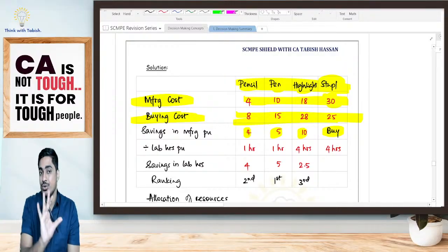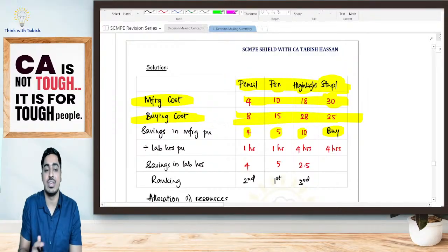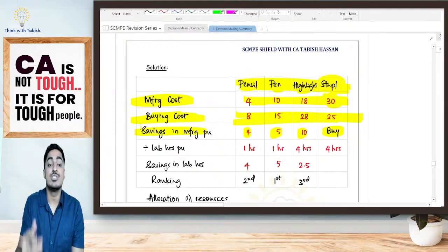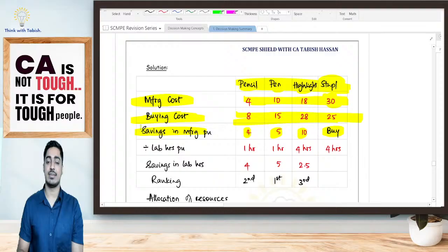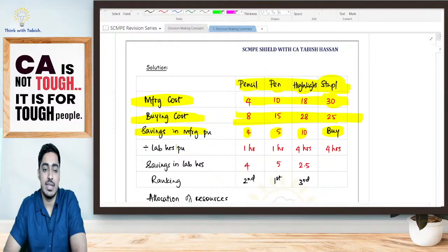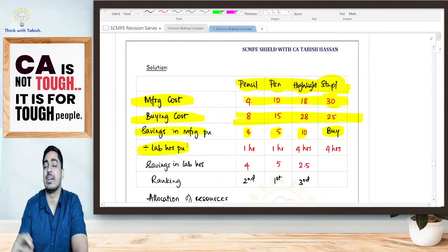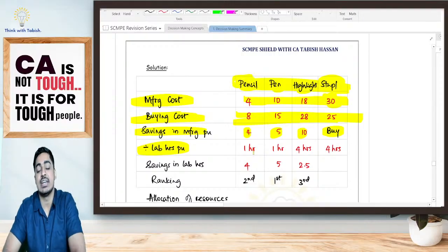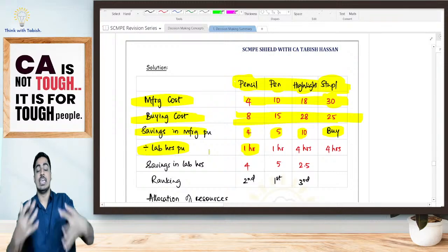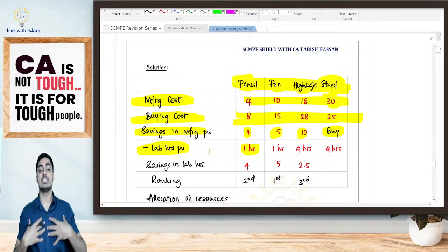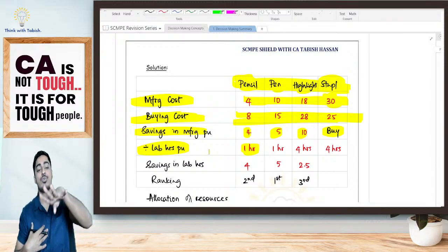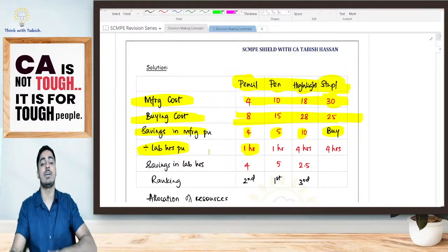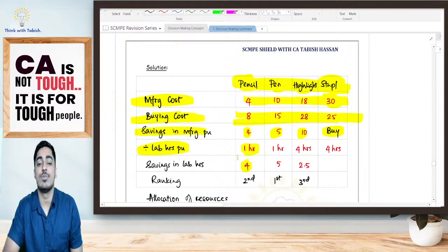Fine, don't take a decision based on contribution per unit. Here, don't take a decision based on savings per unit. Take a decision based on savings per limiting factor. I'm asking what is your limiting factor? They're telling labor hours is my limiting factor. Employees are not there. To produce pencil, how much time is needed? They're telling 1 hour. So if I manufacture pencil on my own, I can save 4 rupees. To save this 4 rupees, my employee should work for 1 hour. That means effectively for 1 hour, I am saving 4 rupees.